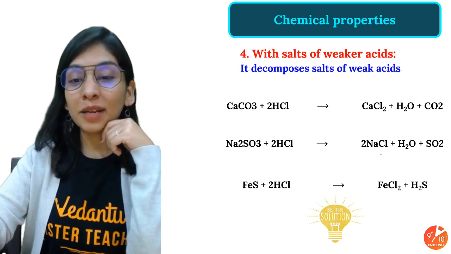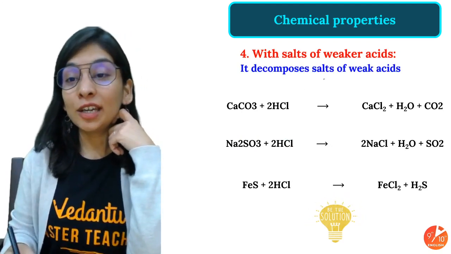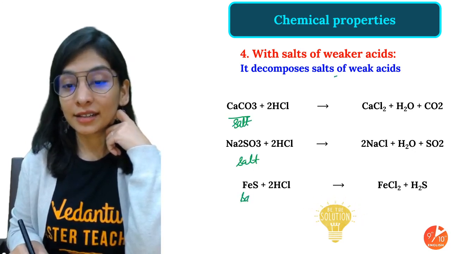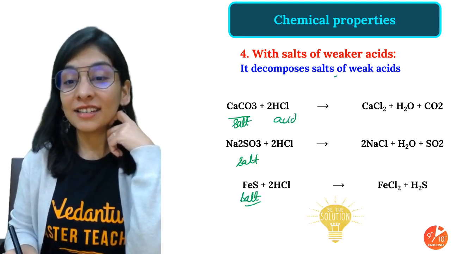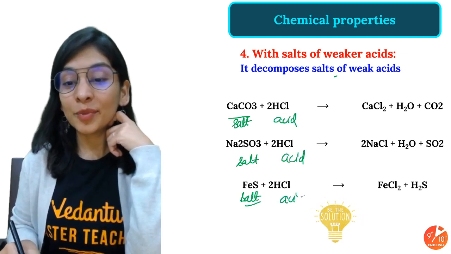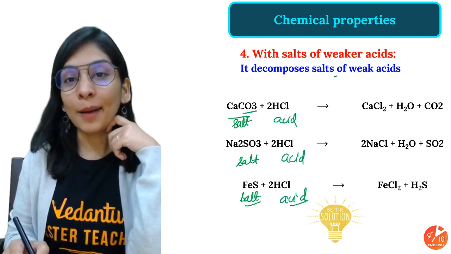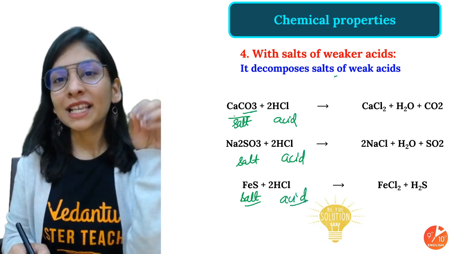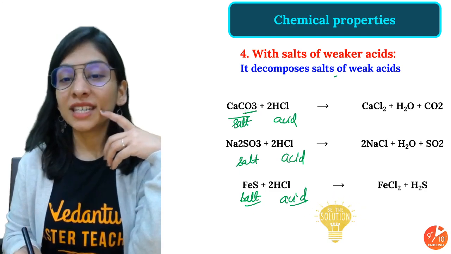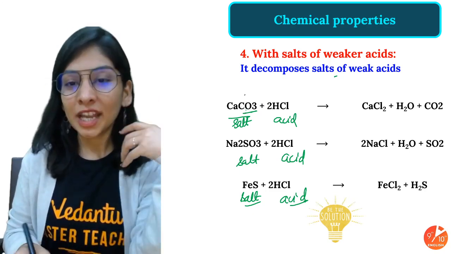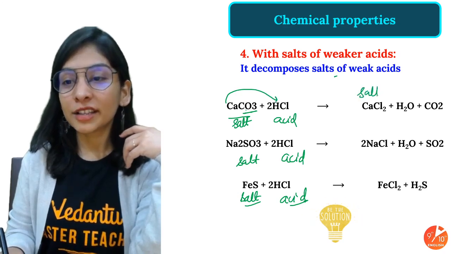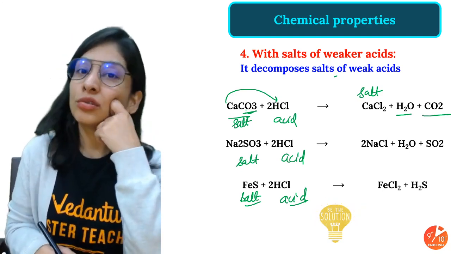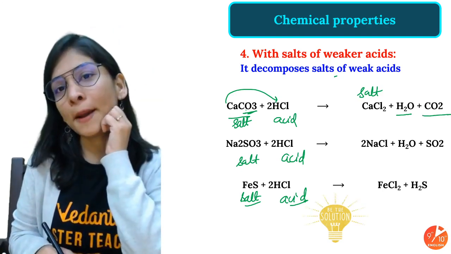When we take metal carbonate or metal sulfite, these are salts formed from weak acids. So whenever you add HCl, decomposition happens. Always remember, with carbonate, one of the products is always CO2. Metal salt with acid gives salt and water along with a gas. So calcium with chlorine gives calcium chloride, a salt, H2O, and you are left with CO2 gas. CO2 gas you can detect as it turns lime water milky.